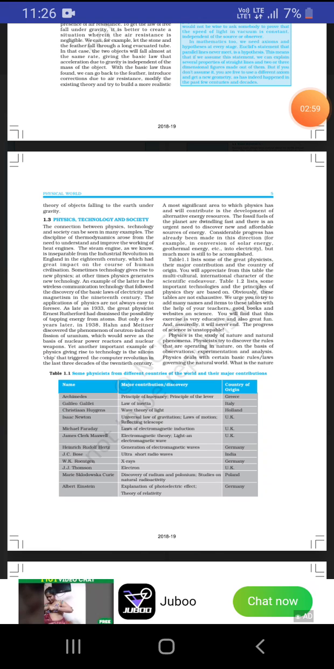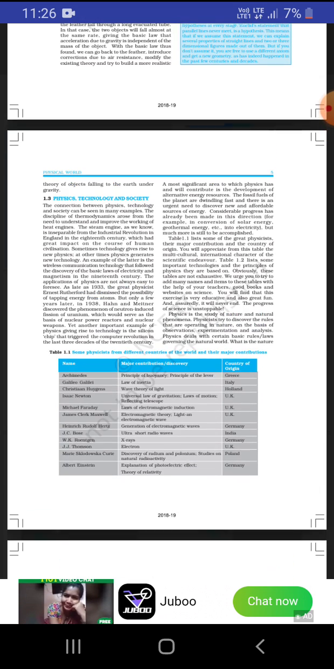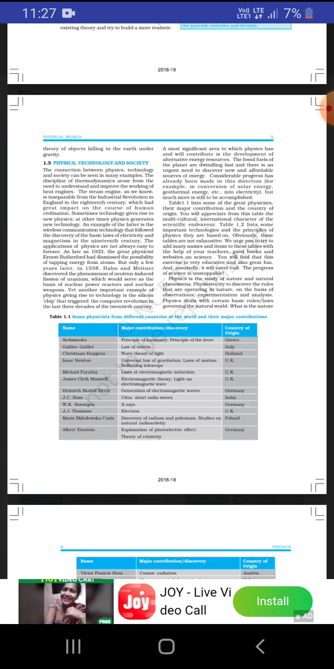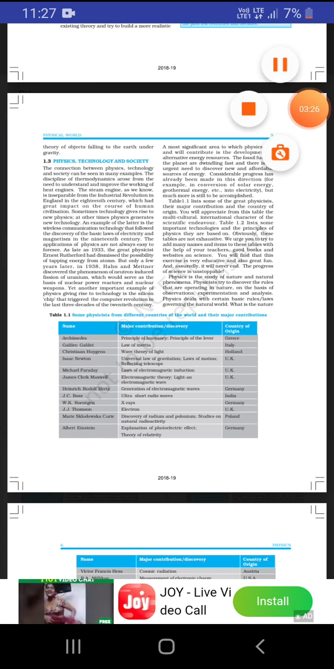So also table 1.1, this table lists the greatest physicists and their contributions. And there is another table, 1.2. It gives us a list of the important principles that we have to learn. And there you will get many more books and you will learn many more things of physics in the upcoming chapters and in your upcoming classes. You will learn. So let's come to table 1.1.